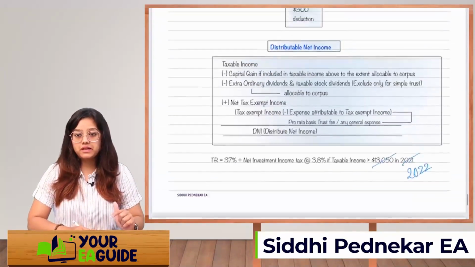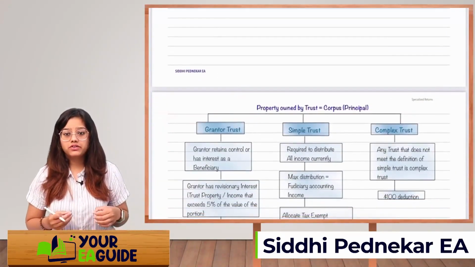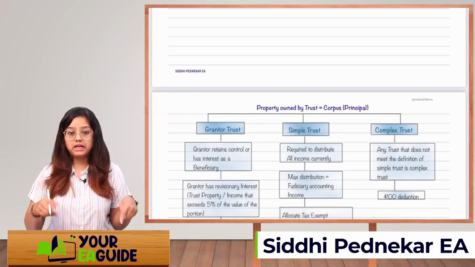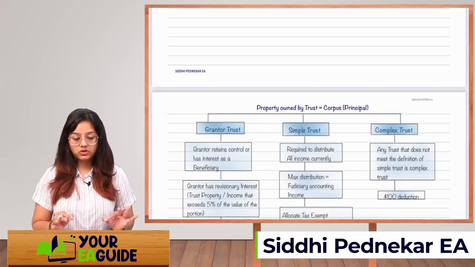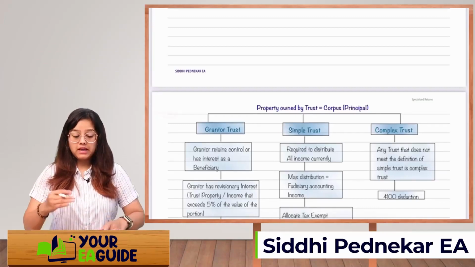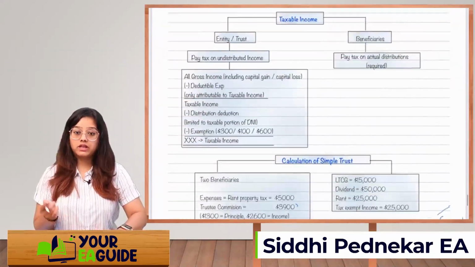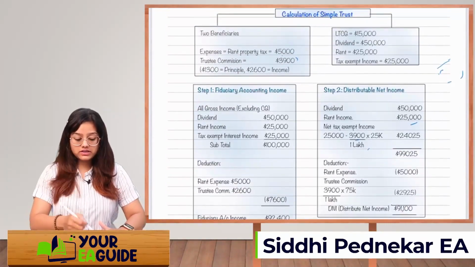Now what is principal and income? Whatever property is owned by the trust is called corpus or principal. Whatever the property is, that is called principal. Asset, I can say capital asset, so that is the principal. And on that asset, if you are earning income, and on that income the trustee is getting a commission, then that is considered as income.